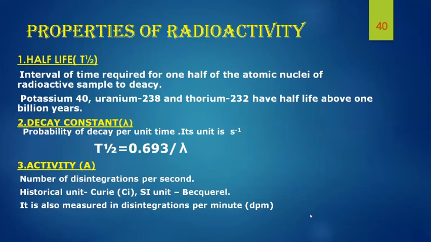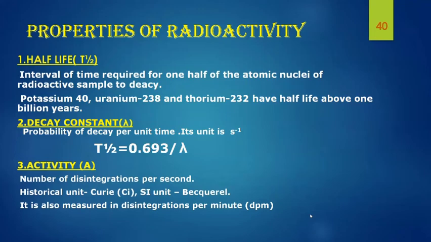Then the next property is decay constant. Decay constant is the probability of decay per unit time and its unit is second raised to minus 1. So, there is a relation between decay constant and half-life. That is, T half is equal to 0.693 by lambda, or T half is equal to log 2 by lambda.